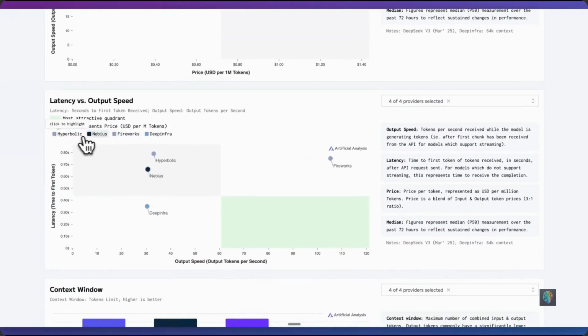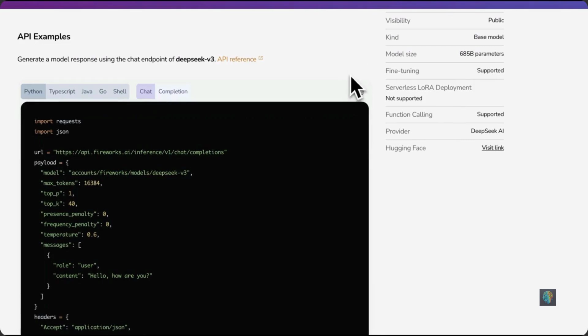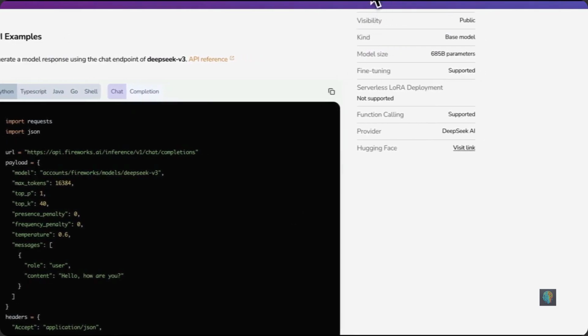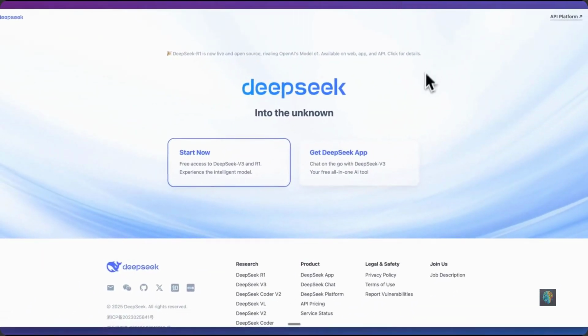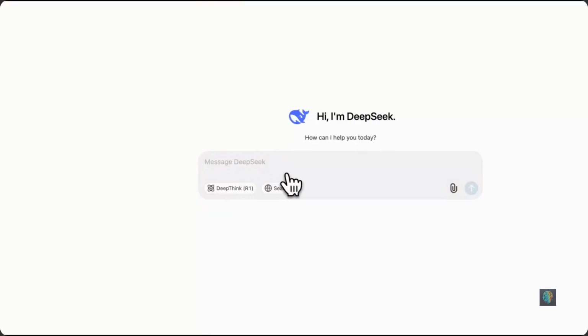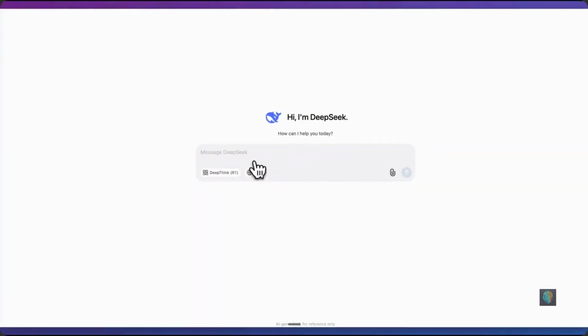At time of recording, if you're looking to access the model, you'll be able to access this on Hyperbolic, Nebius, Fireworks, as well as Deep Infra. You can see the respective output speeds as well as the respective price, all within Artificial Analysis. I did test this out on both Fireworks as well as the DeepSeek API. If you go to deepseek.com, you'll be able to access the API platform, or alternatively, if you just want to try it from a ChatGPT-like interface, that's going to be the model that they're using within the interface.